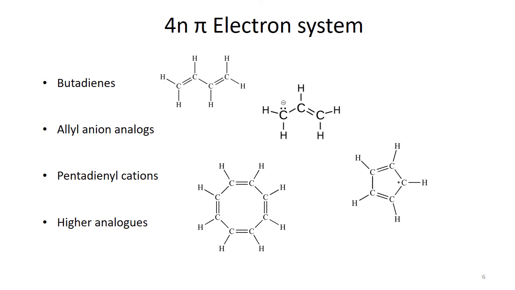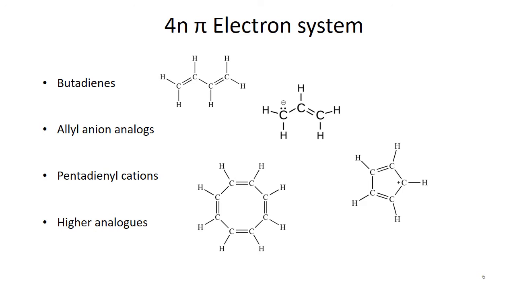But in the case of the allyl anion analog, in allyl anion there is one carbon-carbon double bond, but the third carbon has 2 electrons. So it is analogous to butadiene pi electrons, because there are 4 p electrons or pi electrons. So again it fits in the same system, that is the 4n pi electronic system. This is the allyl anion analog, and it belongs to this system.